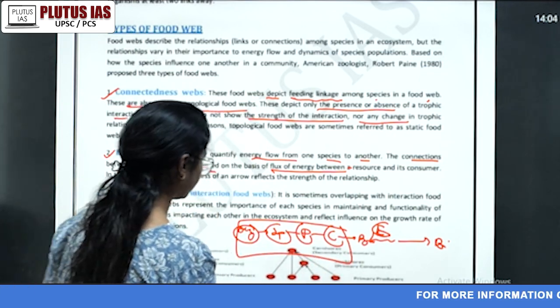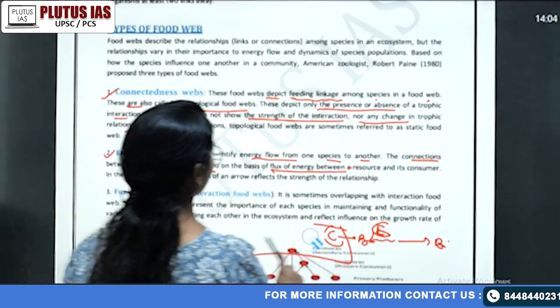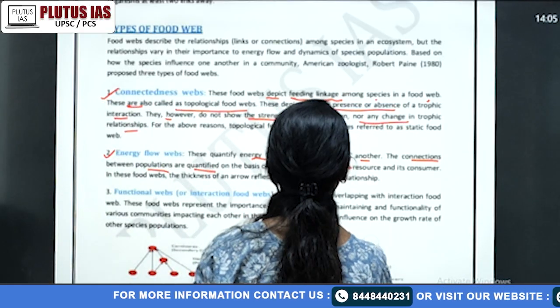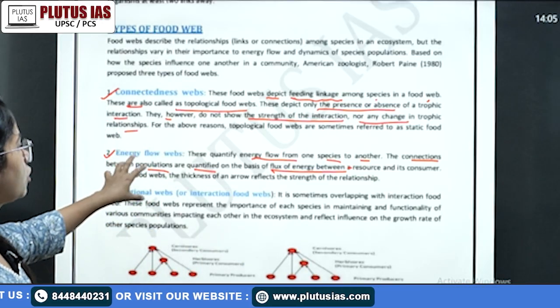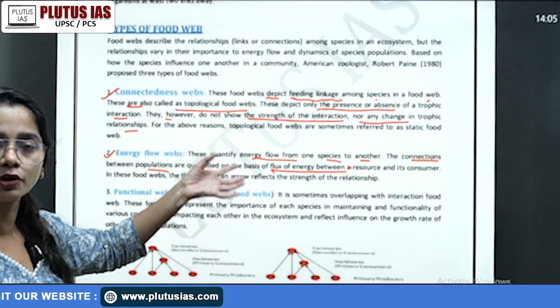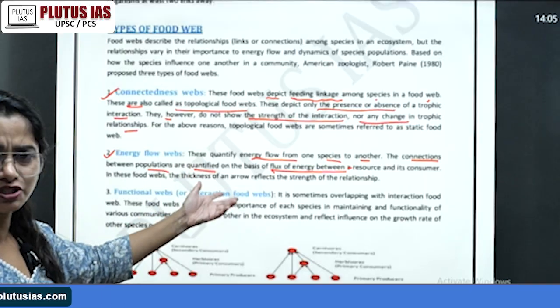So which type of interaction are we talking about? In energy flow, we know one species is transferring energy to another species. Of course, we will study this with a bottom up approach. We can never talk about energy flow from top to bottom. You can also mention this point here.